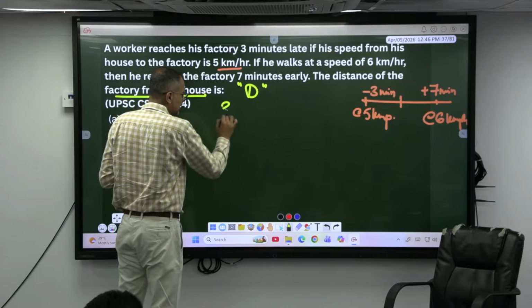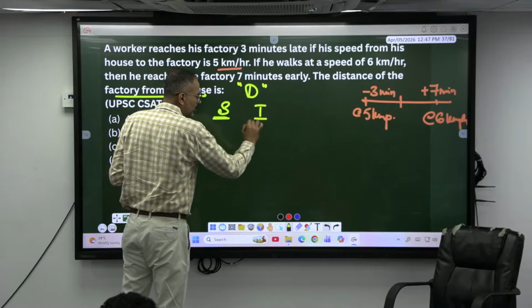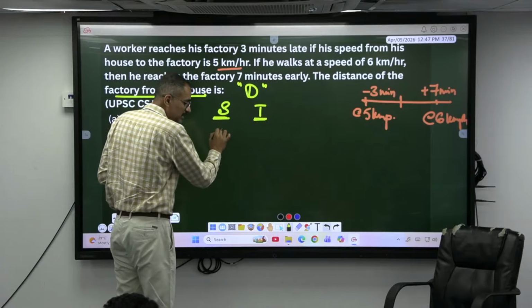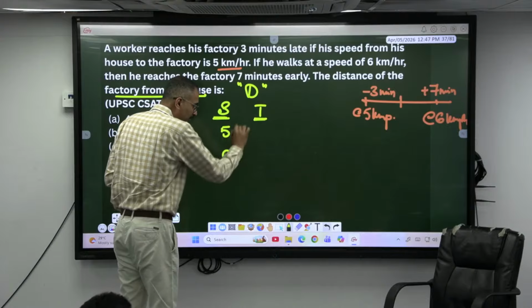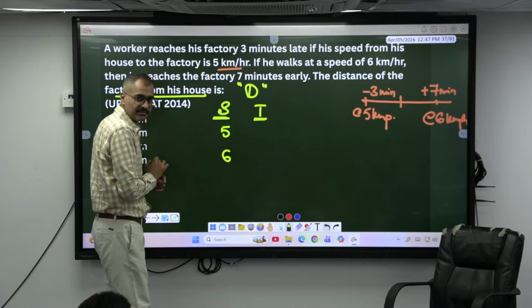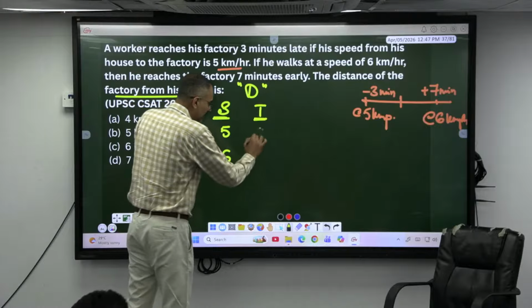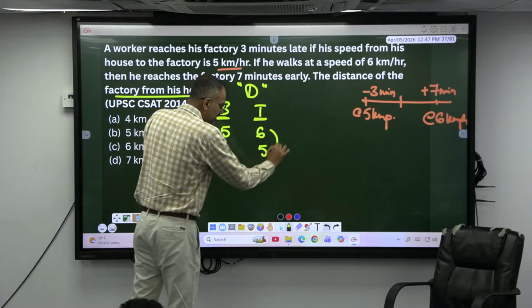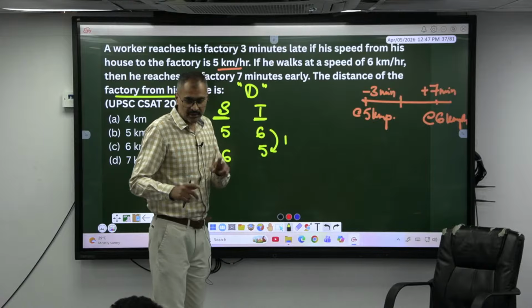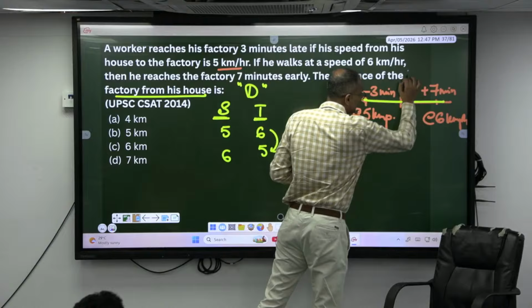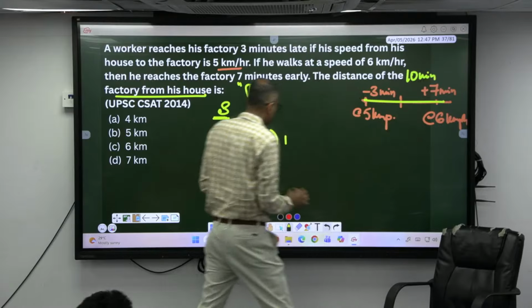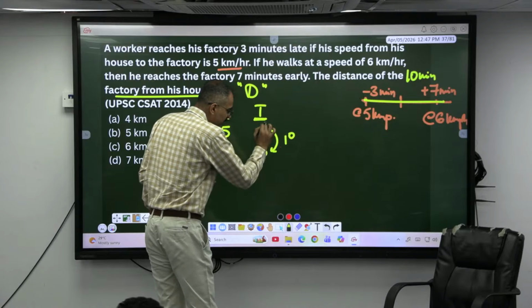When the distance is same, speed and time are reciprocal to each other. Initially speed is how much? 5. Thereafter speed is 6 kilometer per hour. If I take the ratio, it will get cancelled. If the speed is 5 to 6, time has to be 6 to 5. There is a delay of how much? Difference of 1 unit. That 1 unit according to the question is minus 3 plus 7 is how many minutes? 10 minutes. If 1 unit is 10 minutes, 6 units has to be 60.